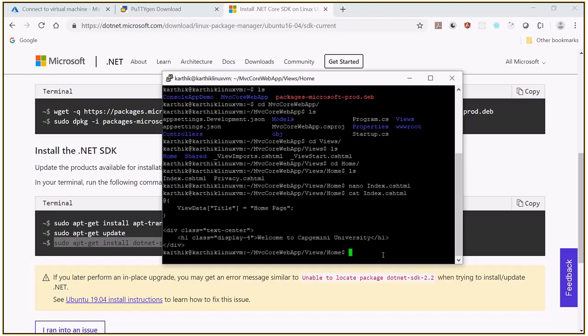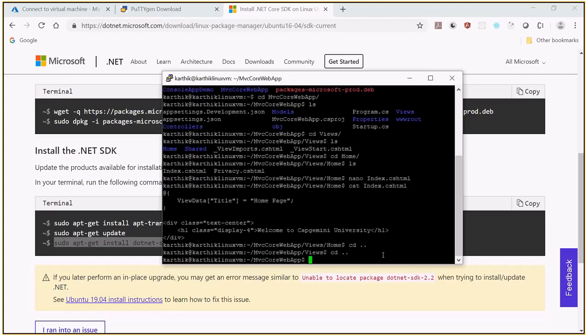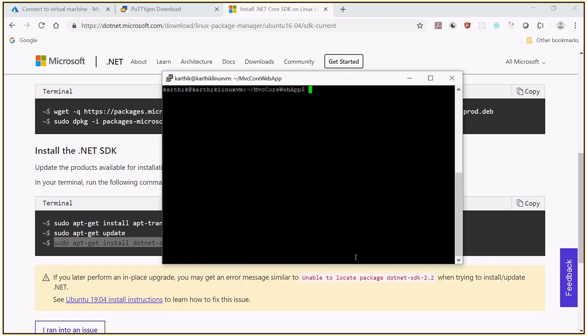Let me move out of this folder. So we are in the MVC core. We have done some work and it has created that. Now I want to run this application. In order to run it, clear the screen. Here we are already in MVC core web app. In that you need to type dotnet run.